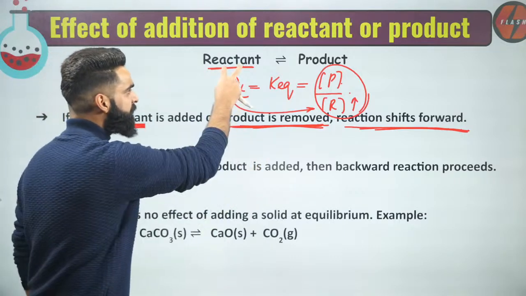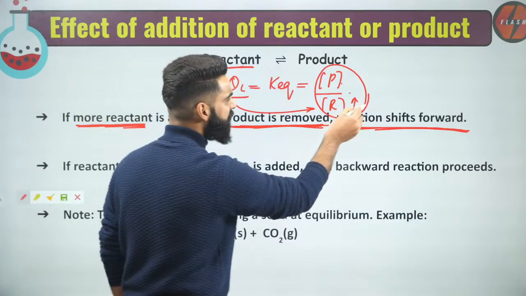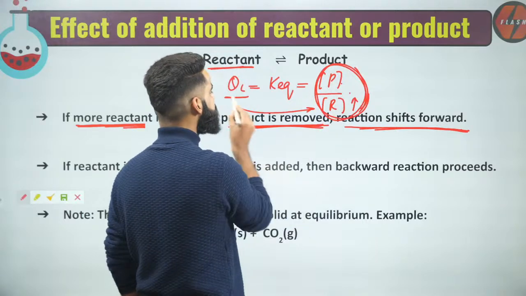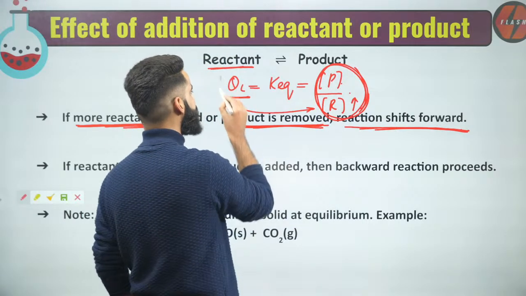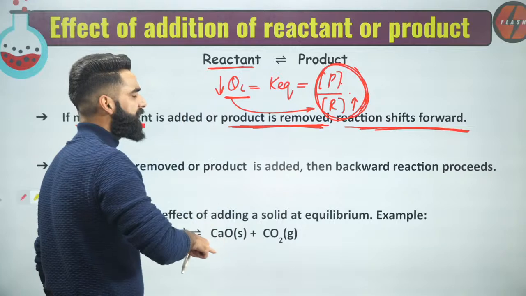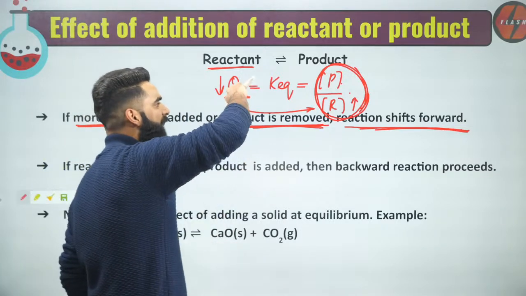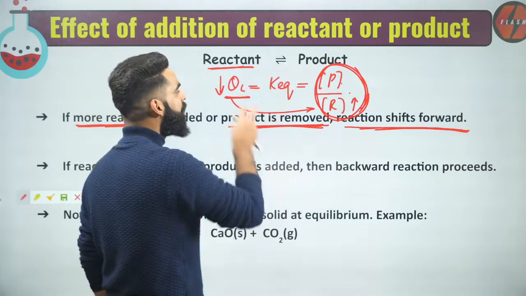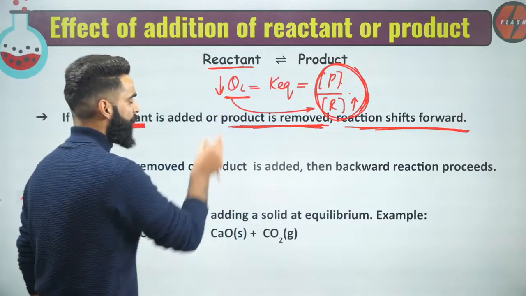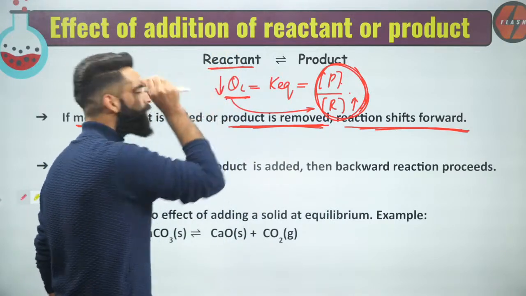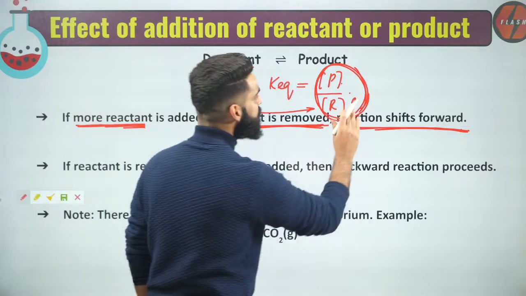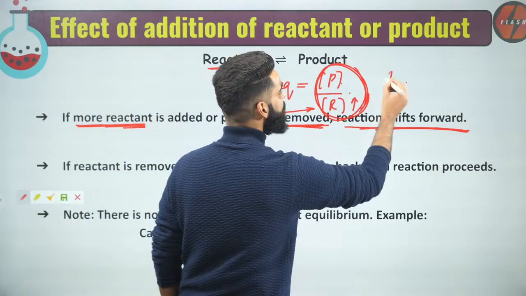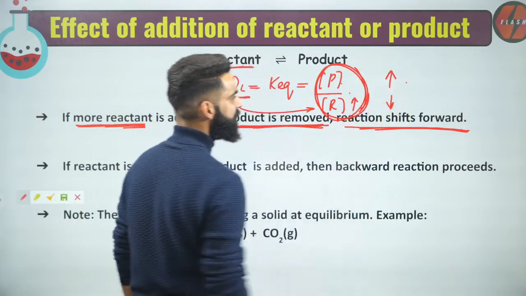Now, if I increase the concentration of reactant, this whole term will decrease, which means QC is decreasing. If QC decreased, what will happen? QC will again get back to K equilibrium. How? When it increases its value. And how will QC increase its value? When the numerator increases and the denominator decreases.